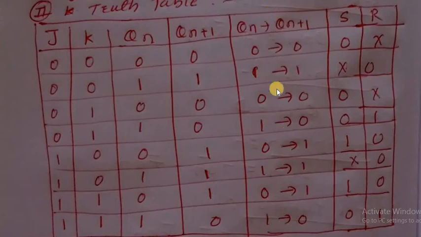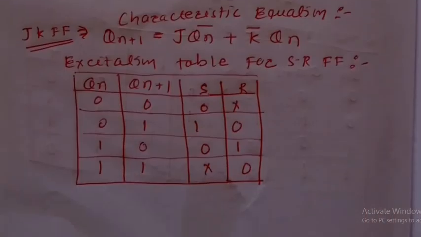Why is it so? Because we have the excitation table. Suppose the present state is 0 and the next state is 0, then what are the values of S and R? They are 0 and don't care, by seeing the excitation table of the SR flip flop. See here, this is the excitation table for the SR flip flop.